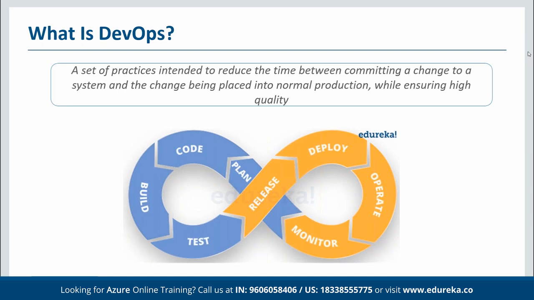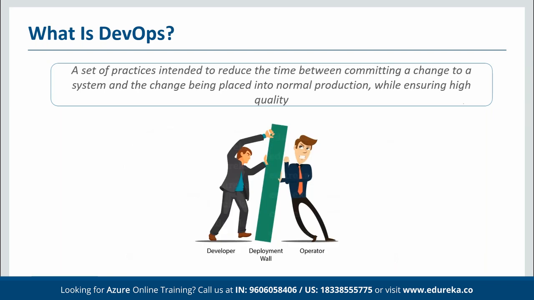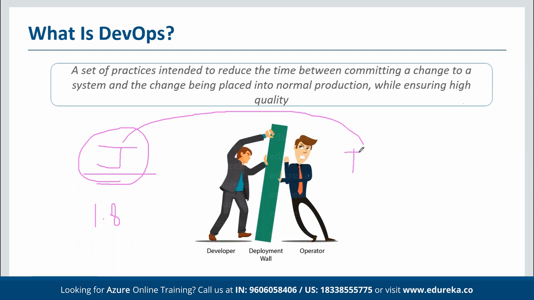The main challenge faced by the developers and the operators is that in the case of any kind of failures or code not working, they are always trying to pinpoint the fault at each other. For example, let's understand this by a simple use case. Let's say developers have built a Java code, and they have been using JDK 1.8 for completing this entire Java code. Once the code was created, they passed the code to the operations team. And when the operations team tried to execute this Java code at their end, they were not able to execute it because of an error.